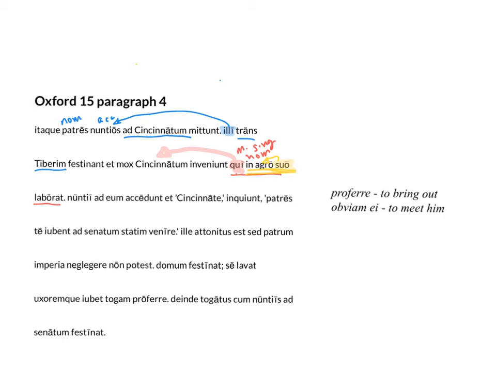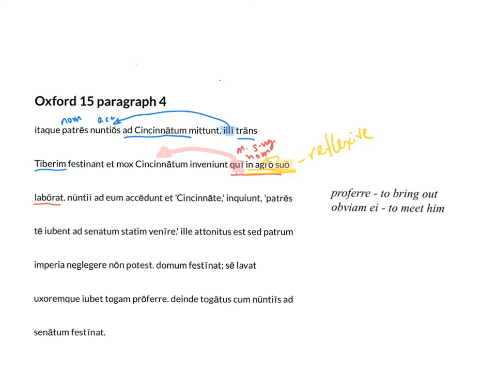And suo is what kind of adjective? Is it a demonstrative, reflexive, possessive? Exactly. Suo, remember, like sui, sibi, se, suo is reflexive. It refers back to the subject. So soon they find Cincinnatus who is working in his own field.